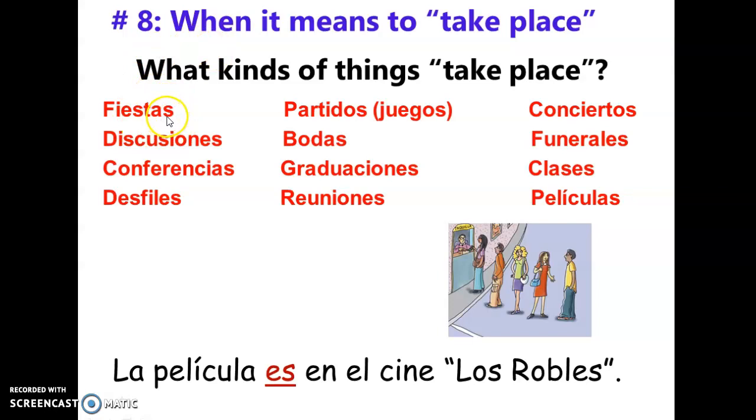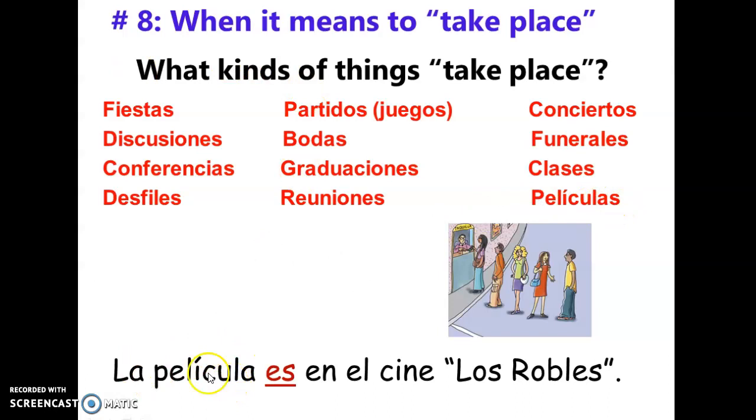So, for example, here: parties, fiestas; discusiones, discussions; conferencias, conferences; desfiles, parades; partidos, juegos, games, pretty much sports games; bodas, weddings; graduaciones, graduations; reuniones, reunions or meetings; conciertos, concerts; funerales, funerals; clases, just classes; películas, movies.